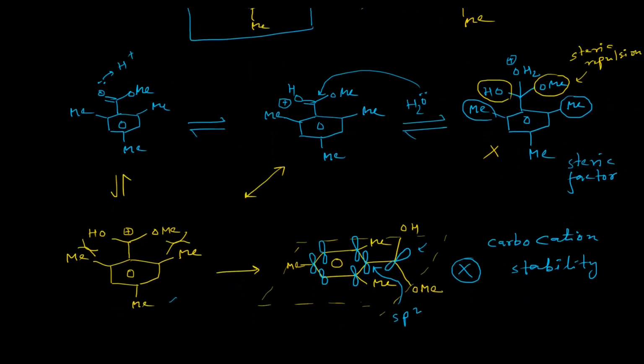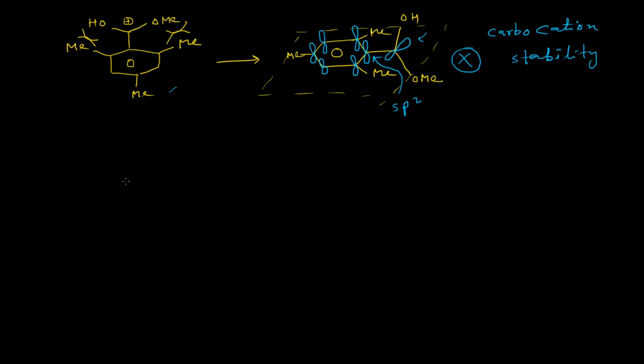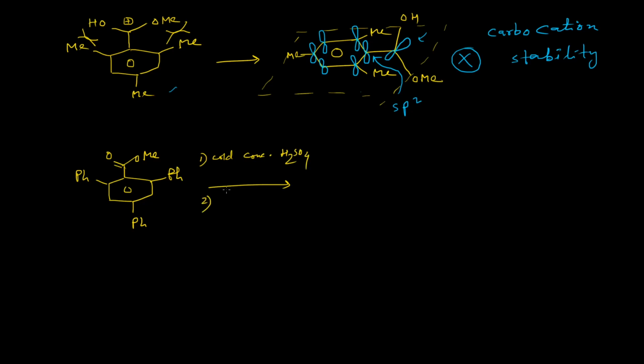Now let us consider one abnormal case. If you choose this particular ester molecule where the 2, 4 and 6 positions are now occupied by 3 phenyl rings, and if you treat it with the same condition as in the case of methyl mesitoate, that is, first you dissolve it in cold concentrated sulfuric acid, and then you pour it into ice cold water.